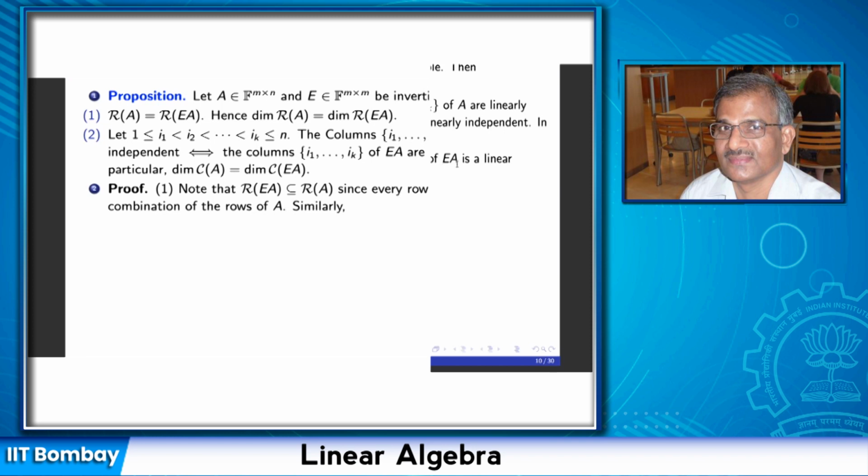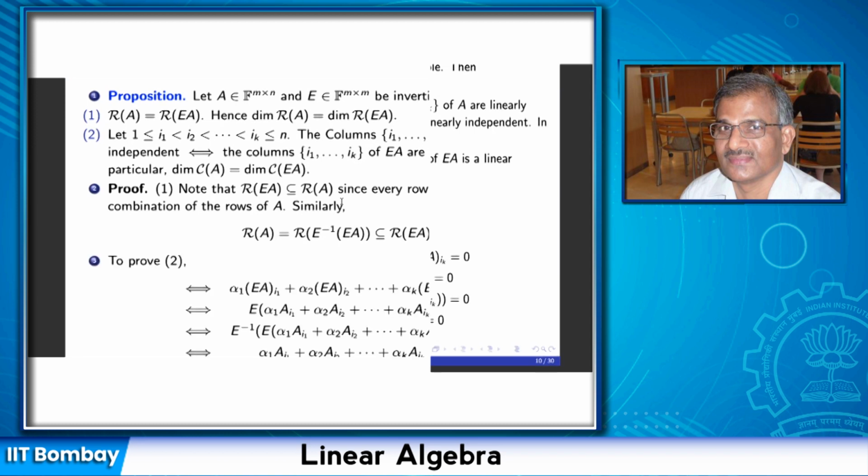Similarly, rows of EA are linear combinations of rows of A. So the row space of A, which is the linear span of the row vectors of A, is equal to the row space of E inverse EA, but the row space of EA is contained in the row space of A, and therefore the row space of E inverse EA is contained in the row space of EA. Okay, so we have proved both inclusions, and that says that the row space of A and the row space of EA, where E is an invertible matrix, are one and the same.